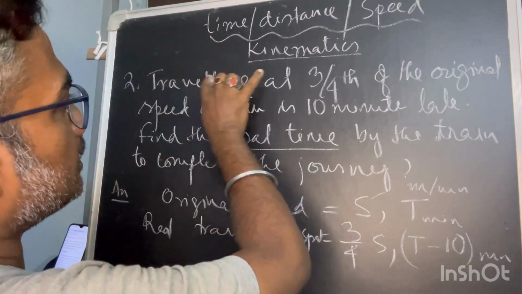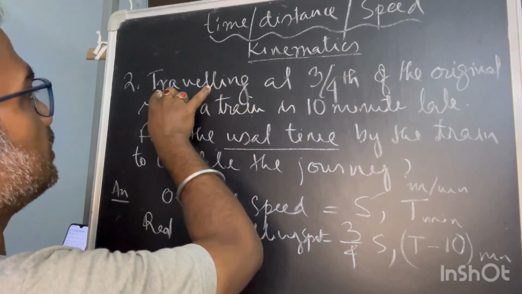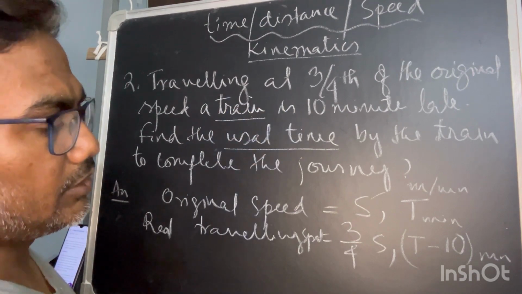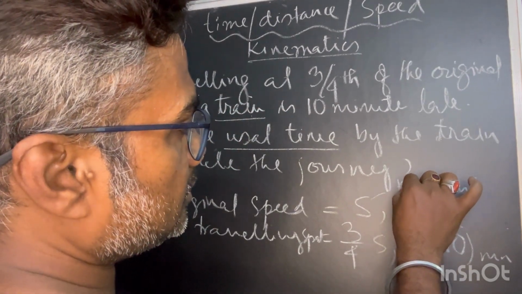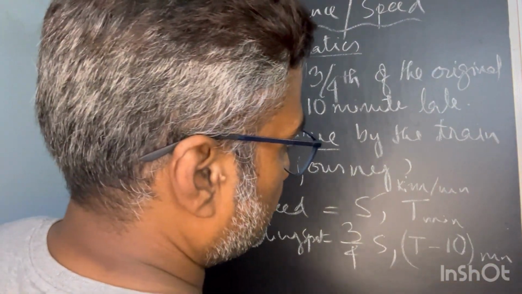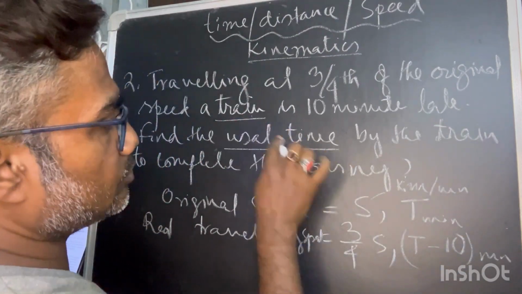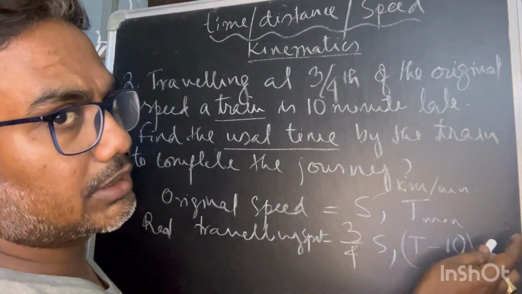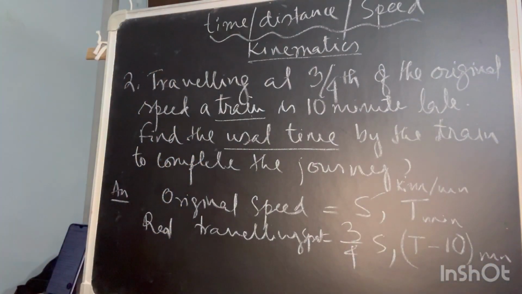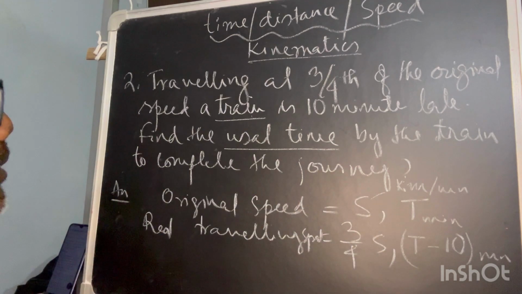But while you are solving such a problem involving traveling speed, and a train is involved, your unit must be appropriate. Somebody may say a train cannot move in meter per minute, it must move in kilometer per minute. With that assumption you can take it, but it would not affect your calculation.